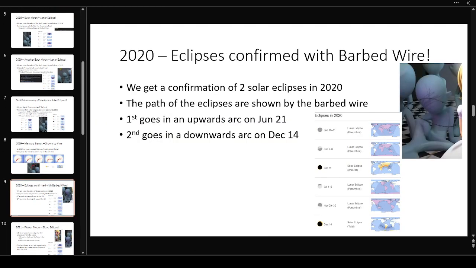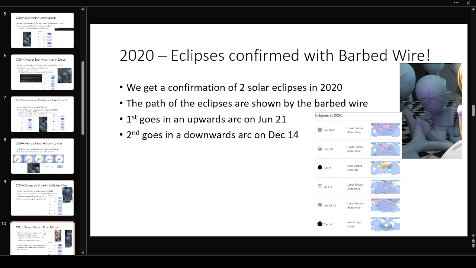For 2020, if we look at the eclipses of 2020, this is our character sitting with the barbed wire. I think that we get confirmation of the 2 eclipses based on the path of this wire. If we look at the first on June 21st, this solar eclipse, see this upward arc. And it just so happens on December 14th, we get the downward arc. So upward arc and downward arc.